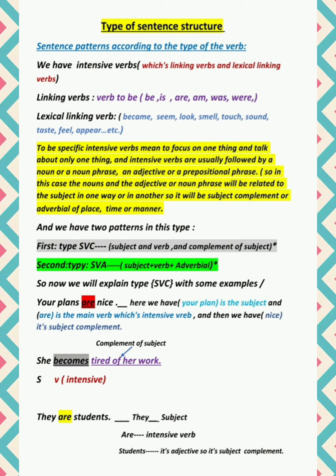They are students. Here, they are students. They is the subject, are is an intensive verb, a linking verb, and students is the subject complement. Here, who is a student? They are students. So from this we know that SVC is the pattern which talks about subject, verb, and complement of subject.